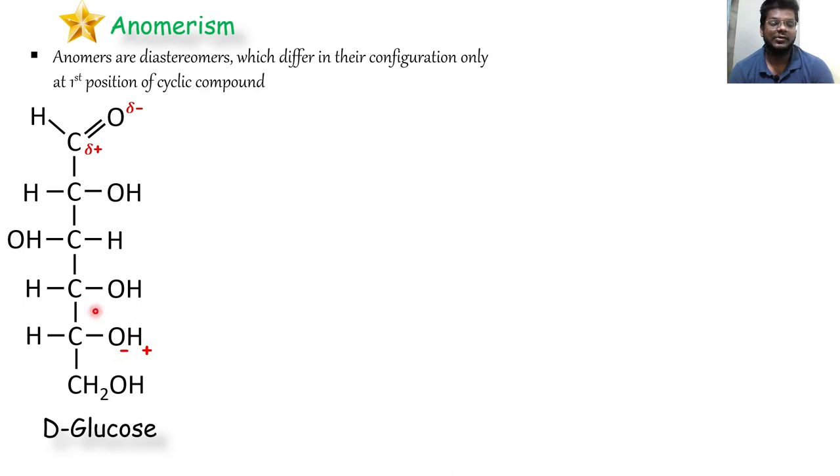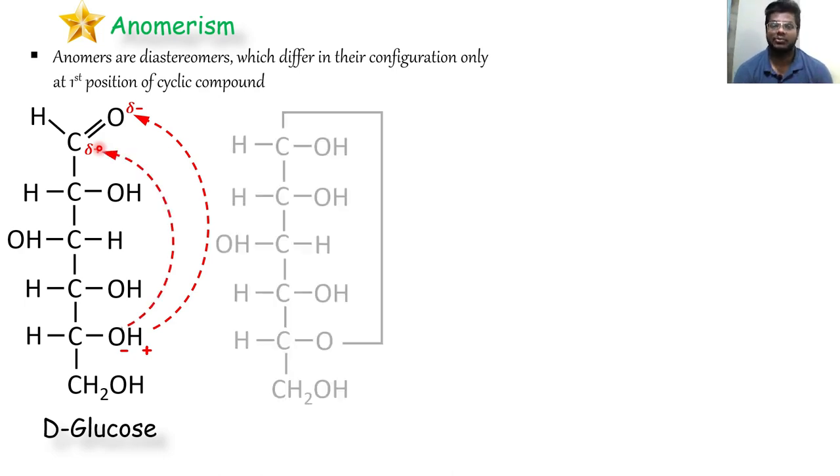Now why only this OH and not the other OH? I will tell you this later. First let's see what's happening here. This positive will try to approach the negative oxygen. So the hydrogen will move towards oxygen. It will try to catch the oxygen, due to which at the first carbon also there will be H and OH. Here the H will join the oxygen. So what will it form? It will form OH here, and the remaining oxygen will combine with the carbon here, and this will give us a hemiacetal group.